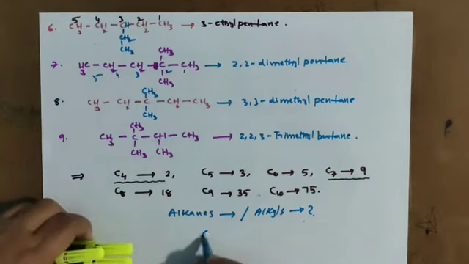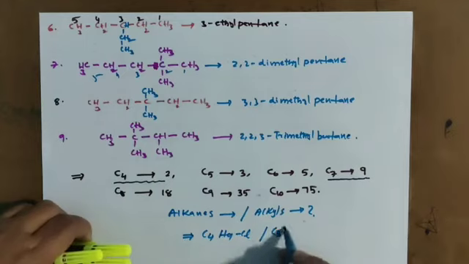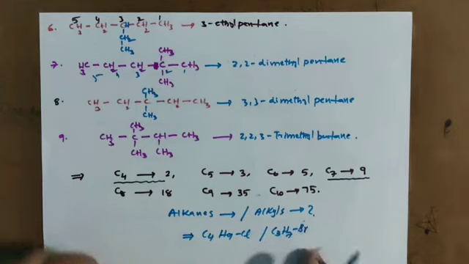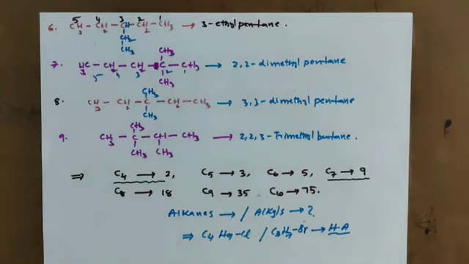For example, C4H9Cl means chlorobutane, or C3H7Br, bromopropane. Like this alkyl halides or haloalkanes. Haloalkanes given, then how to draw the structures, in the next class we'll discuss.